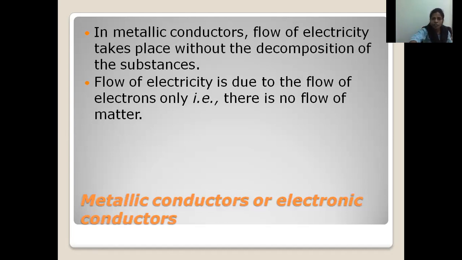In metallic conductors, the flow of electricity takes place without the decomposition of the substance. These exhibit conductance without decomposition. That means without breaking the substance, they are able to pass electricity. That is called metallic conductors. But how, without decomposition, is the material able to pass electricity? Only due to the transfer of electrons inside the material.